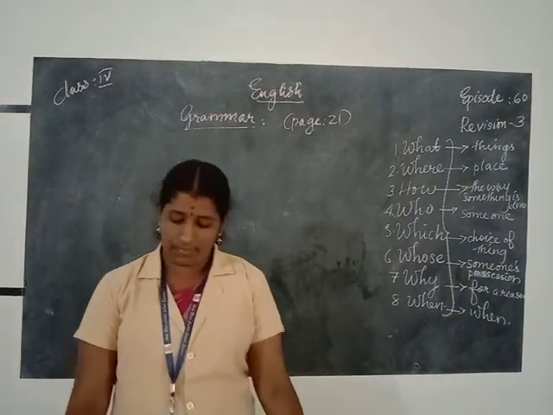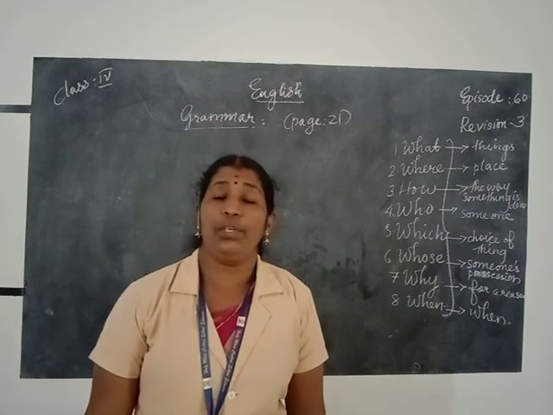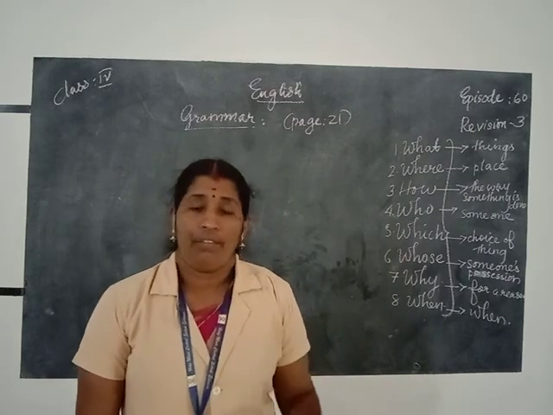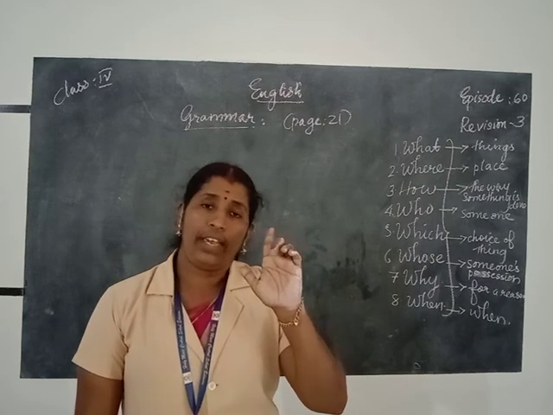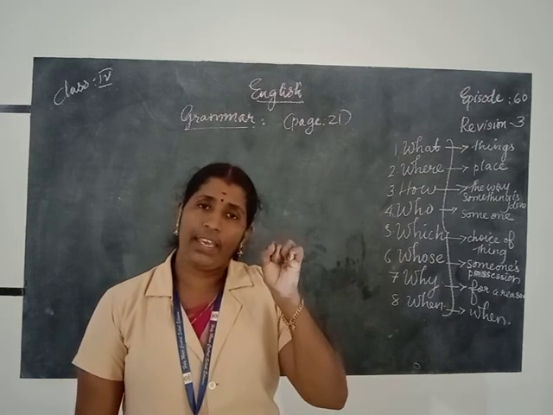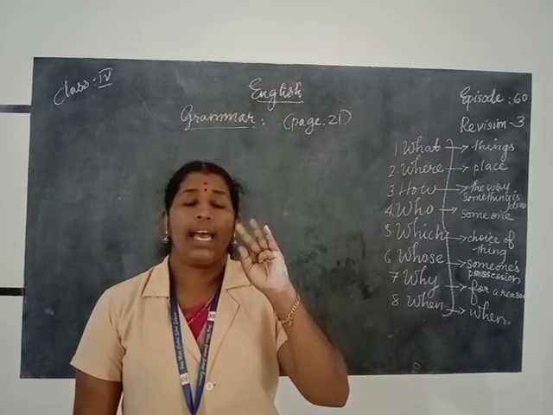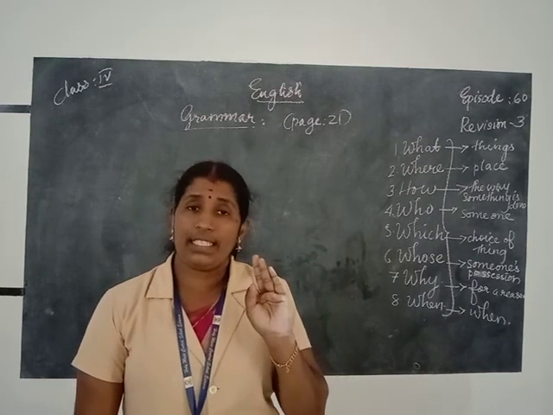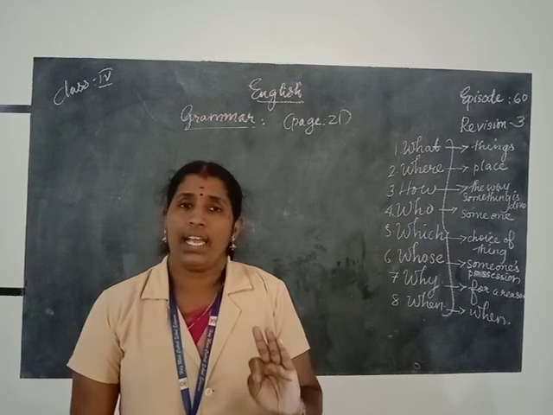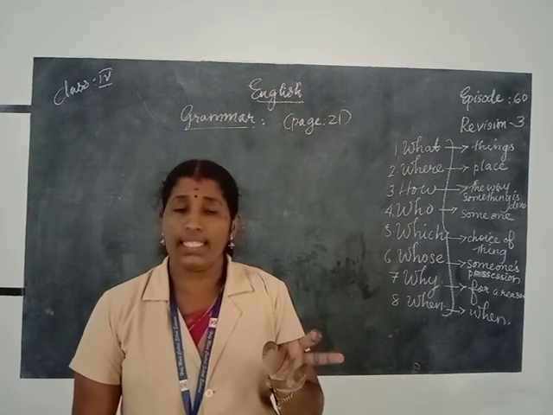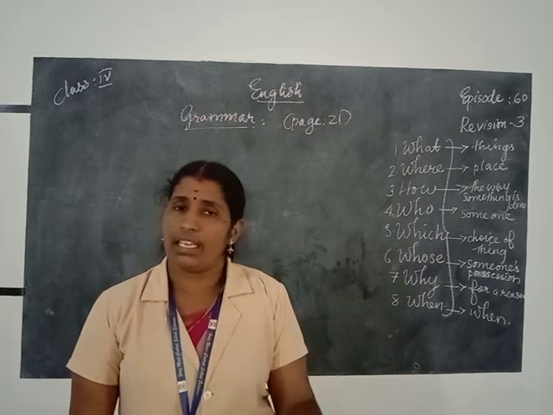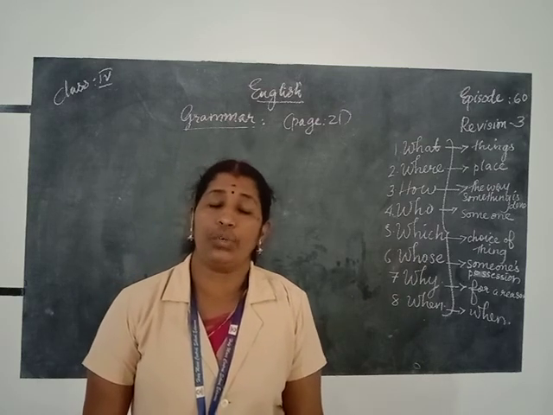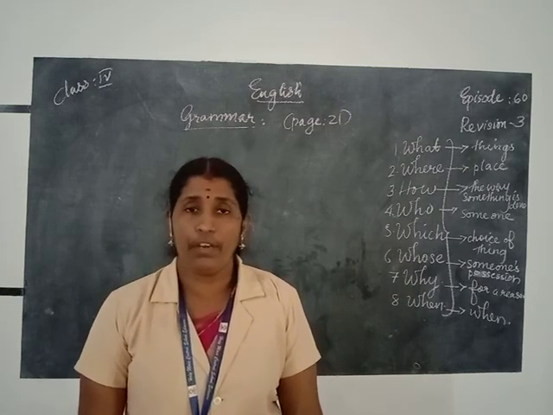Which are the question words included in the WH family of question words? What, which, when, where, why, who, whose, and how. Is it clear? 7 words begin with WH, and how is the exceptional case, and it also has the letters W and H, so it is also included in the WH family of question words.